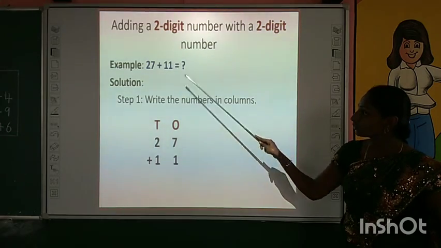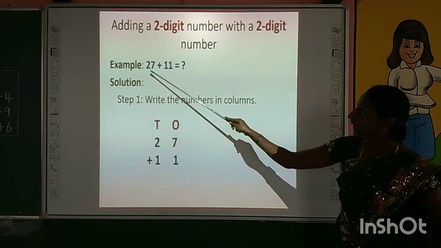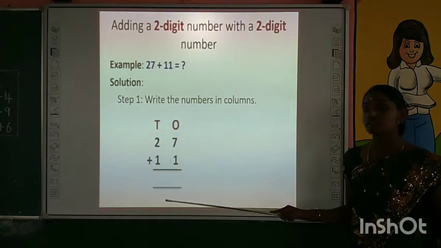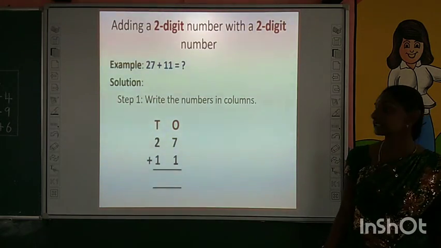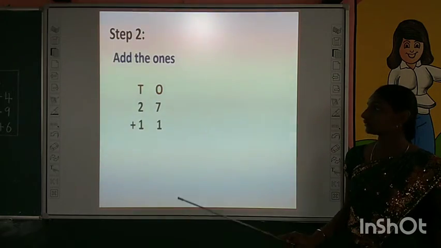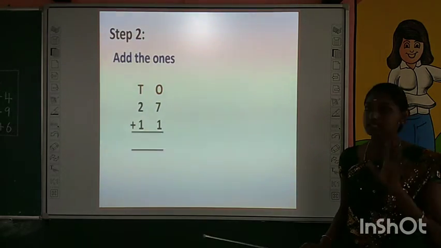Write the numbers in ones place in ones column. Write the numbers in tens place in tens column. This is the first step. What is the next step? Yes, add ones first. We have to add ones first.